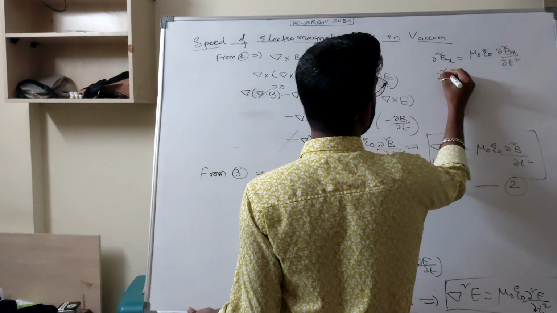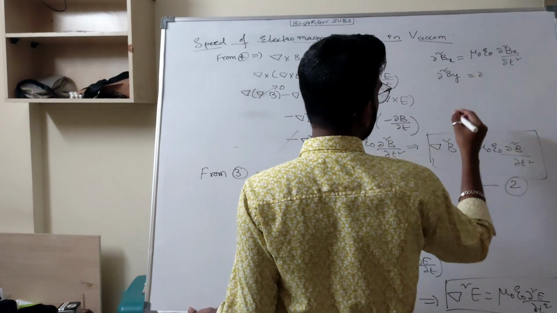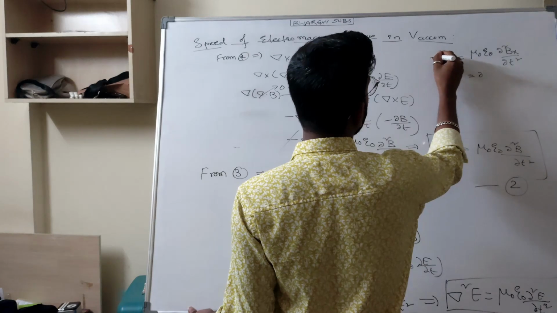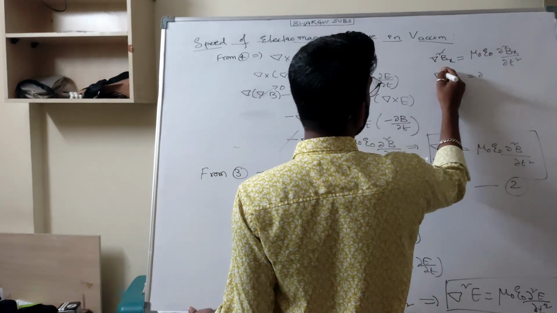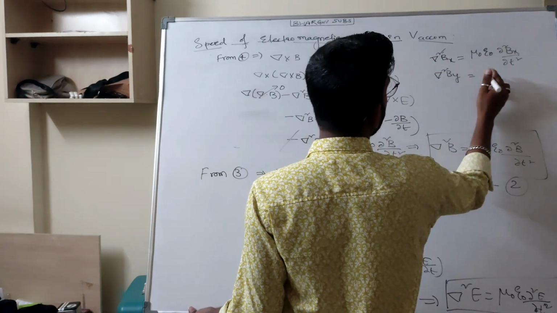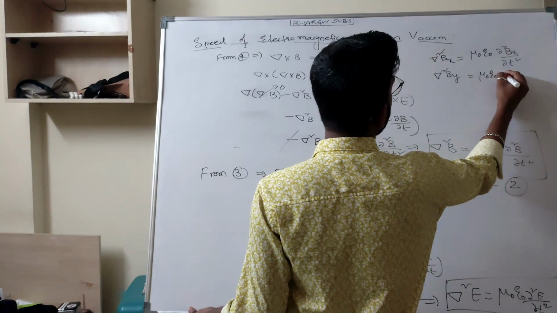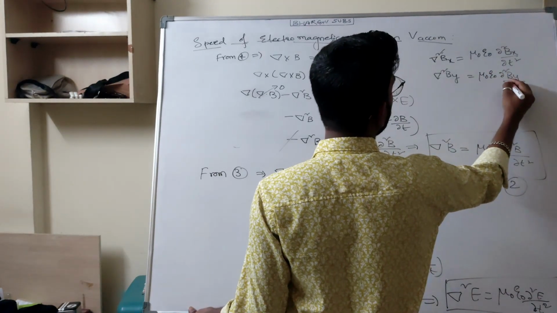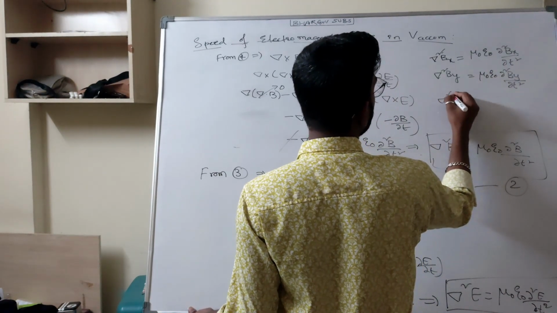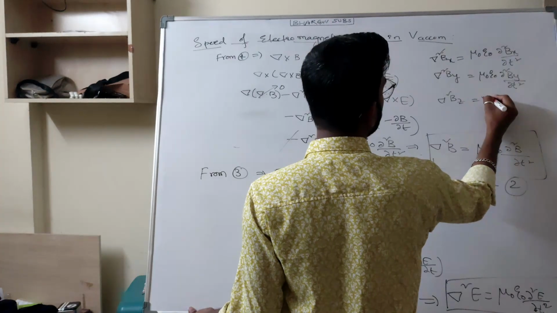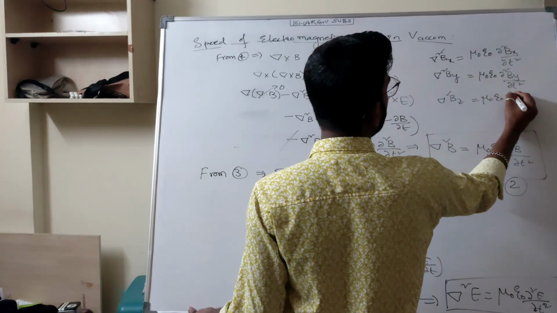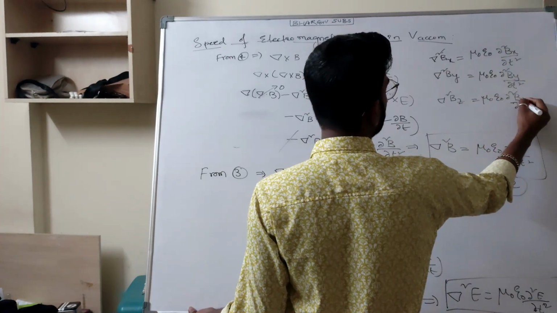Del square B y is equal to mu naught epsilon naught dou square B y by dou t square. Del square B z is equal to mu naught epsilon naught dou square B z by dou t square.